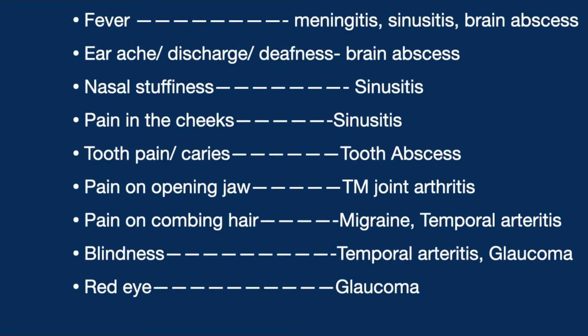Pain on opening the jaw. This is seen in temporomandibular joint arthritis. Pain on combing the hair. This could be seen in migraine or in temporal arteritis. A history of blindness. If it's an acute onset, new onset blindness associated with a headache, the first diagnosis is a temporal arteritis. Blindness can also be in a glaucoma, in which case the patient would have a red eye.